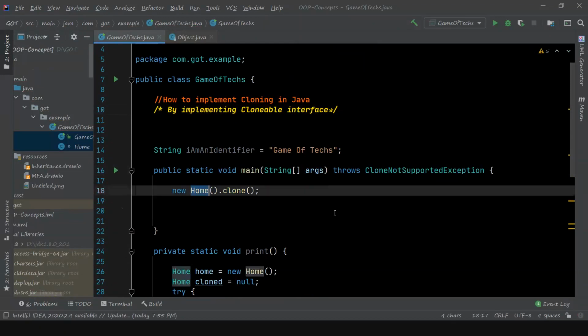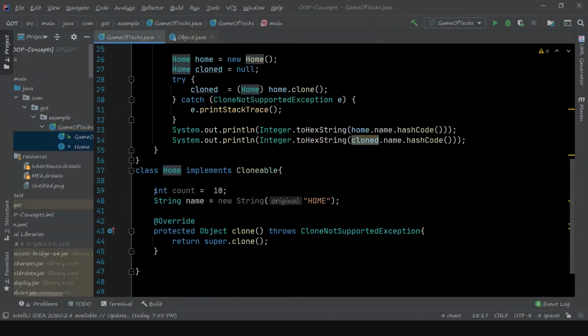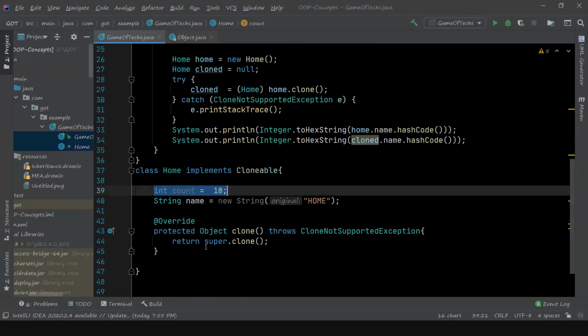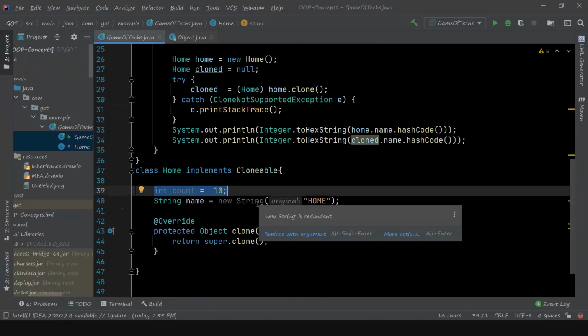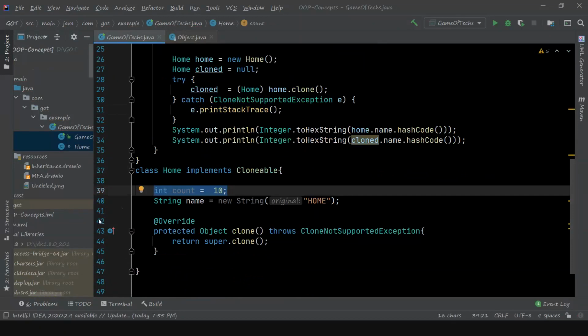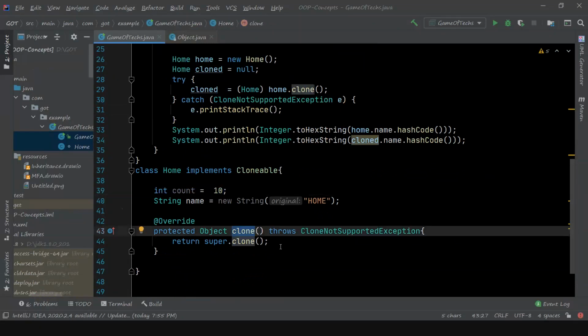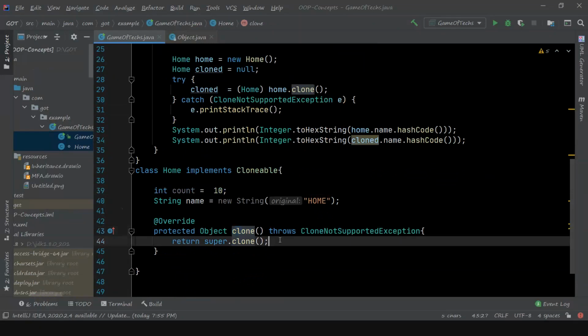So what happens when we are cloning is that all the primitive variables will be duplicated to the new object, and for all other reference variables, like references to other classes, the reference address will be duplicated. The clone method is actually doing a shallow copy of that object. That means the whole object which is being referred to will not be duplicated.